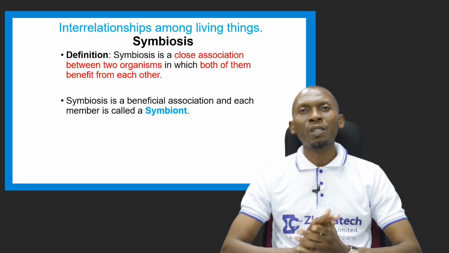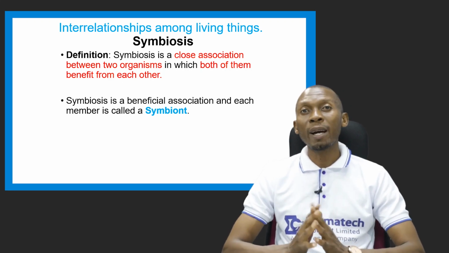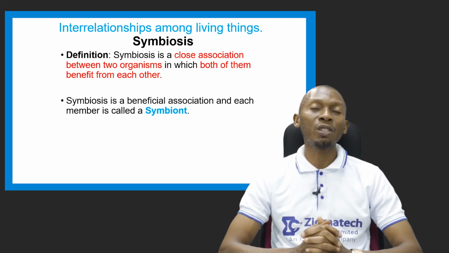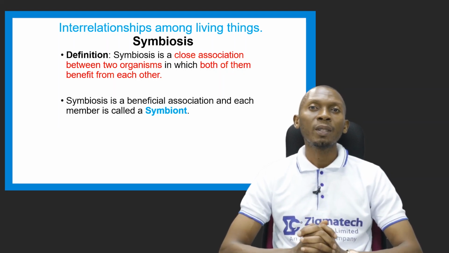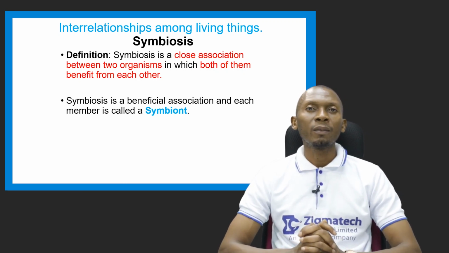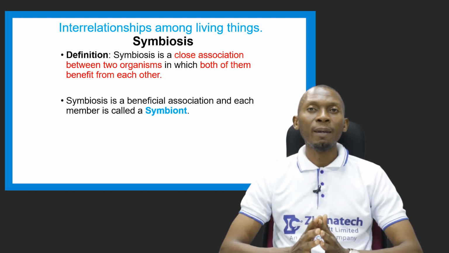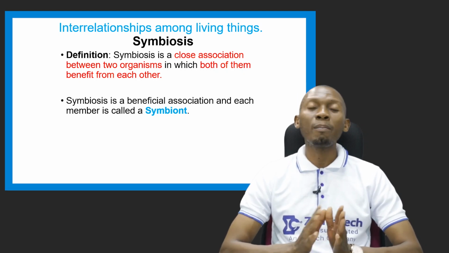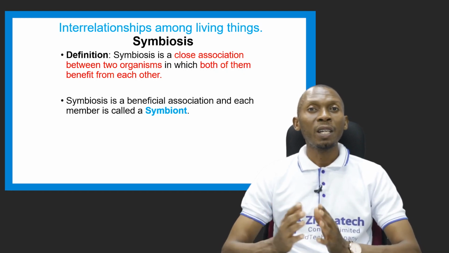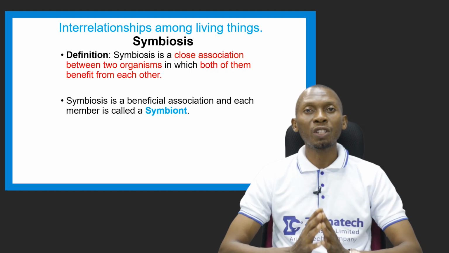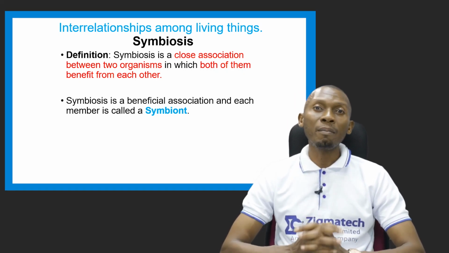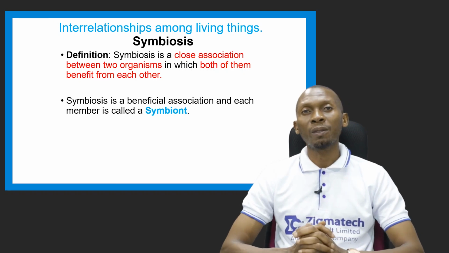Let's look at another interrelationship among living things, which is symbiosis. Now, what is symbiosis? This is a close association between two organisms. But in this case, both of them benefit from each other. So it's not a case where one benefits and the other is deprived or is at a disadvantage. In this case, both of them benefit from the relationship. So symbiosis is a beneficial association, and each member is called a symbiont.